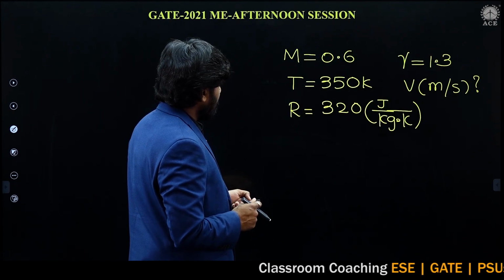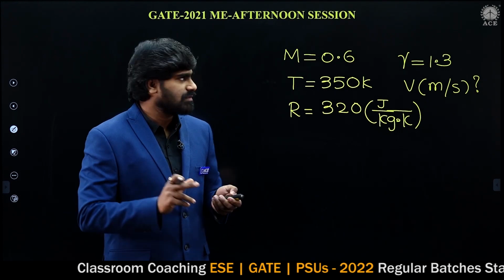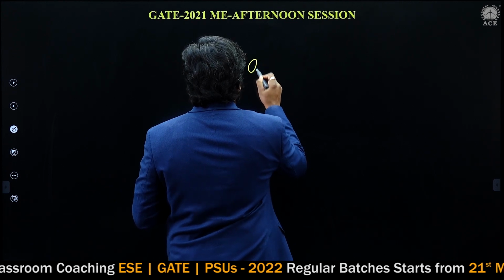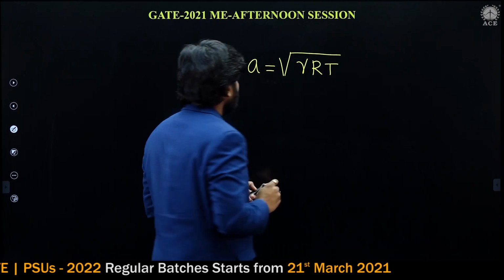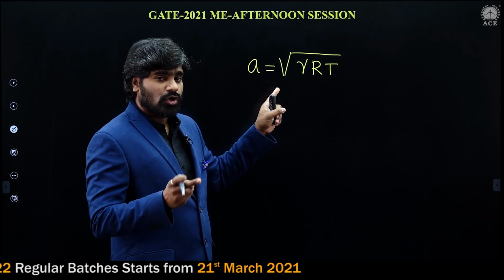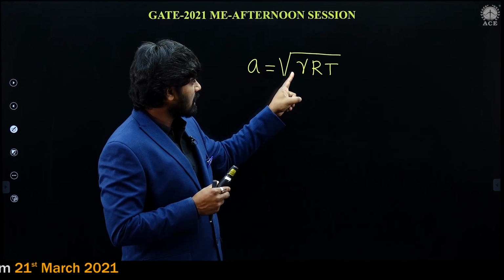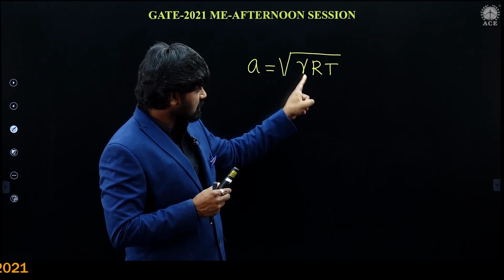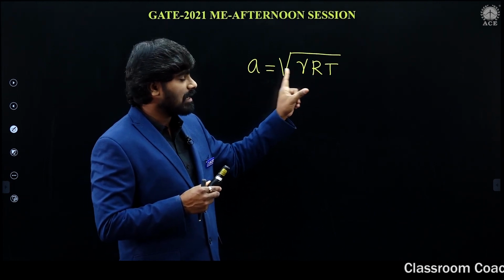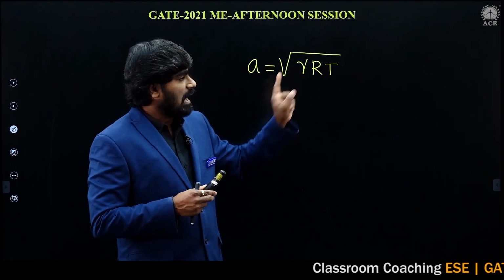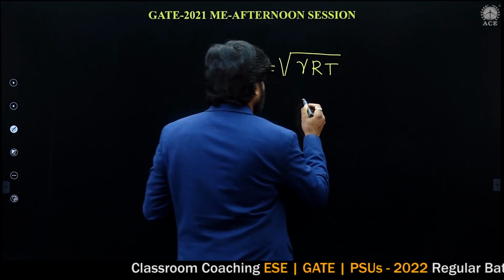So Mach number is given. First, let's calculate the velocity of sound. What is the velocity of sound? A is equal to under root gamma RT, where A is the velocity of sound, the sonic velocity. Gamma is the specific heat ratio, R is the characteristic gas constant, T is the temperature. Temperature must be in Kelvin. And my dear students, I told you R should be joule per kg Kelvin.